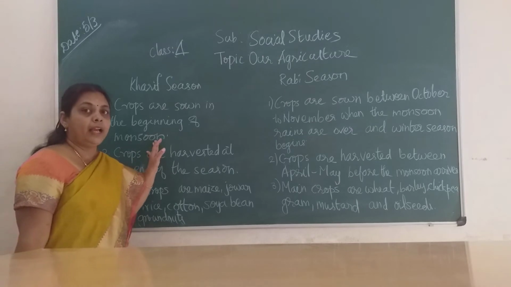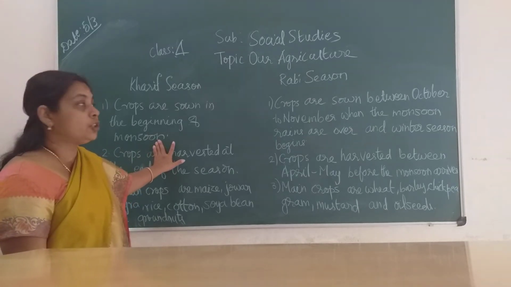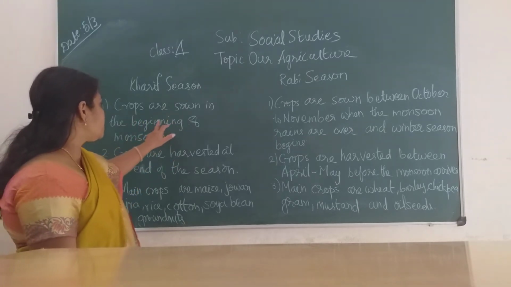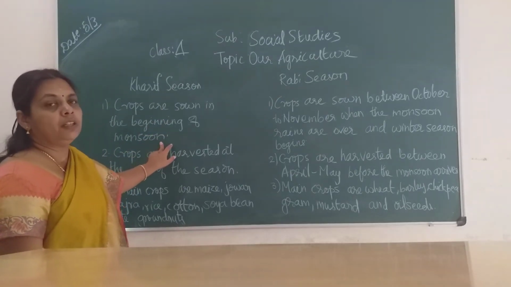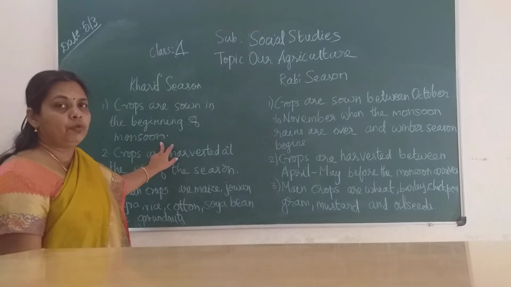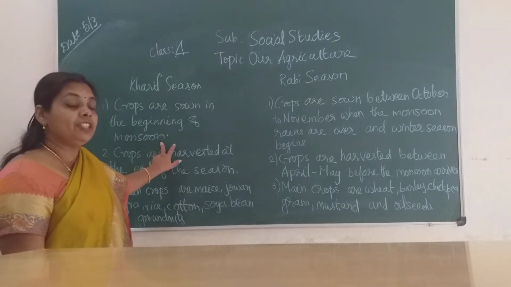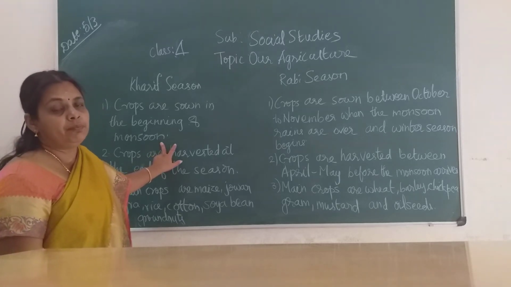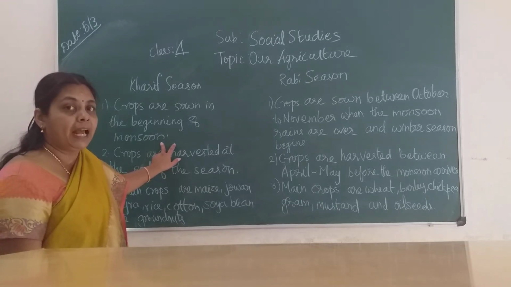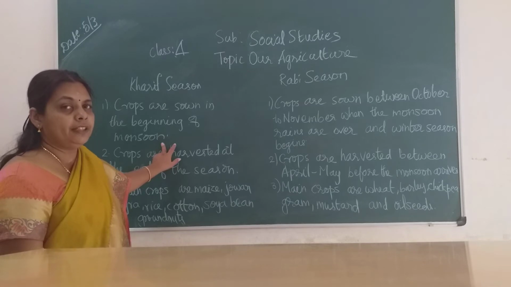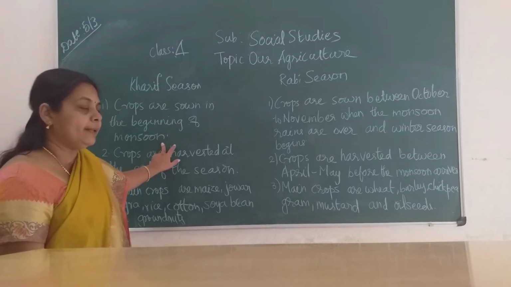First, crops sown in the beginning of monsoon are called monsoon crops. So you observe, children, we have 12 months in a year, January, February and so on. See which time it rains and which time it becomes summer, and how farmers plan to make their crops grow well.